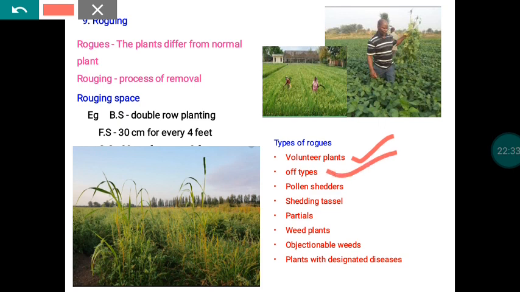Then off-types. These may come along with your seeds. Off-type means another variety of the same crop. So this is also a genetic contaminant that we have to remove.